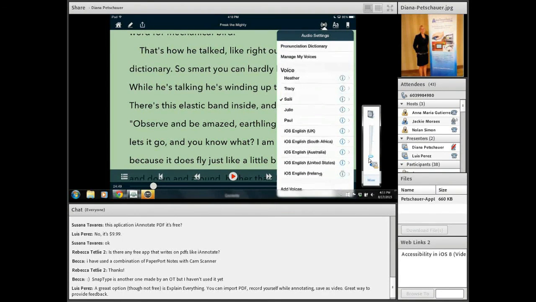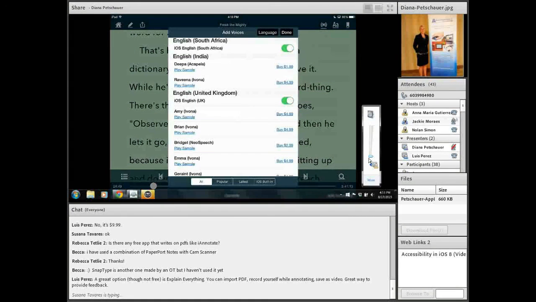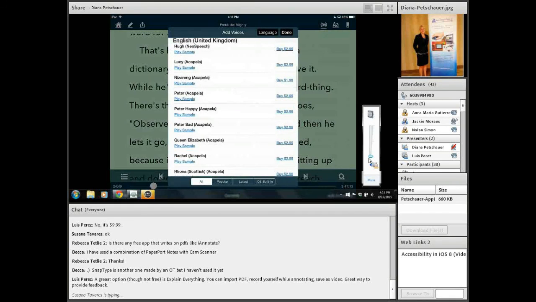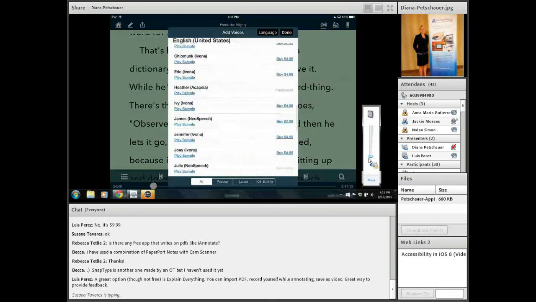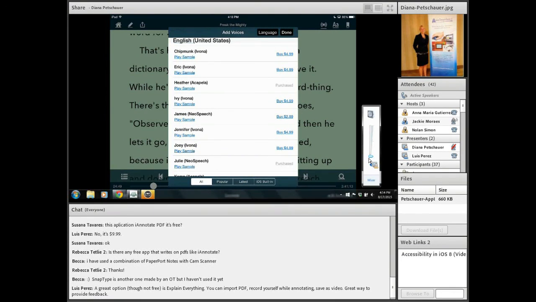There are voices available. It comes with Heather for free. And then if you choose to, you can see that there are several voices that you can add by tapping on Add Voices. There are English voices, voices with accents from other countries, child voices, adult voices, and the great thing about this particular app is that it lets you play a sample before you buy it. So they're anywhere from $1.99 to $4.99, but you can play a sample before you buy it. You can really see if that's a voice that you as a student can listen to for a long time.